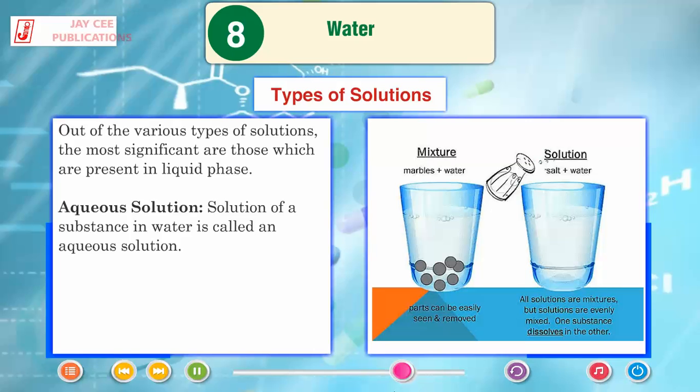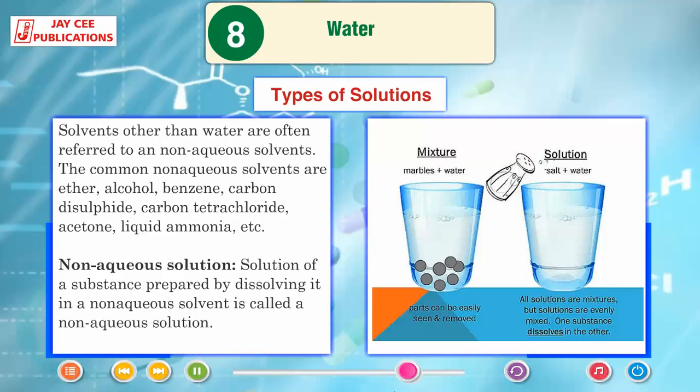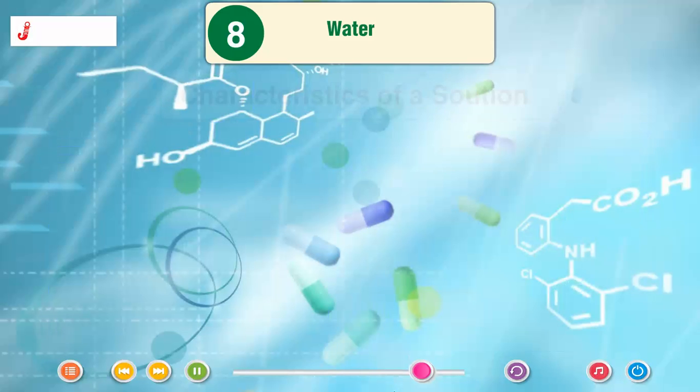Out of the various types of solutions, the most significant are those which are present in liquid phase. Aqueous solution: a solution of a substance in water is called an aqueous solution. Solvents other than water are often referred to as non-aqueous solvents. The common non-aqueous solvents are ether, alcohol, benzene, carbon disulfide, carbon tetrachloride, acetone, liquid ammonia, etc. Non-aqueous solution: a solution of a substance prepared by dissolving it in a non-aqueous solvent is called a non-aqueous solution.